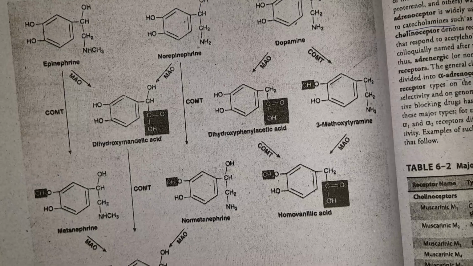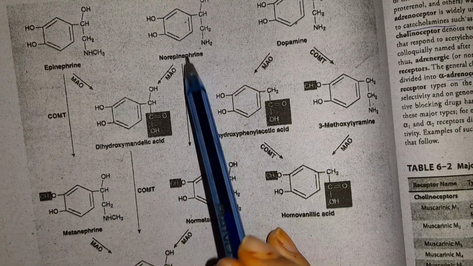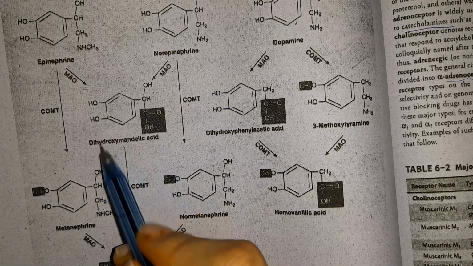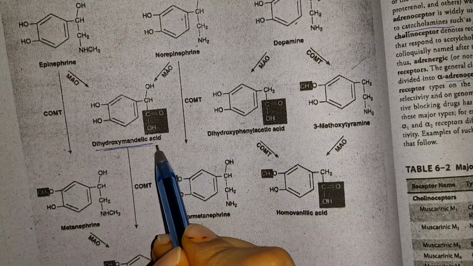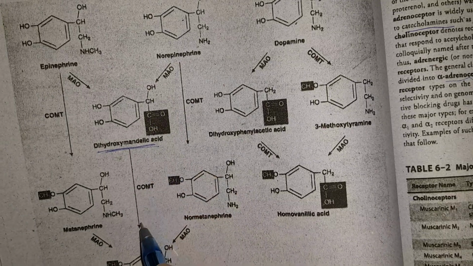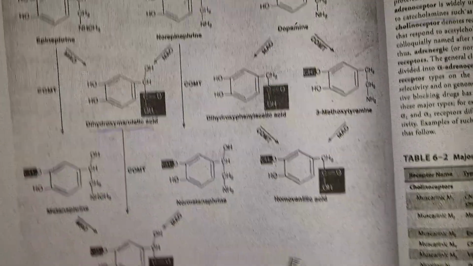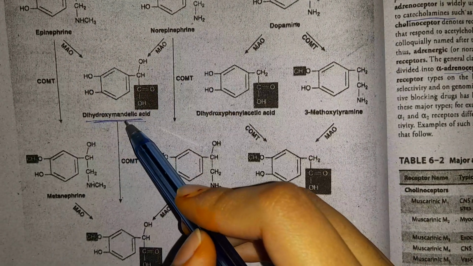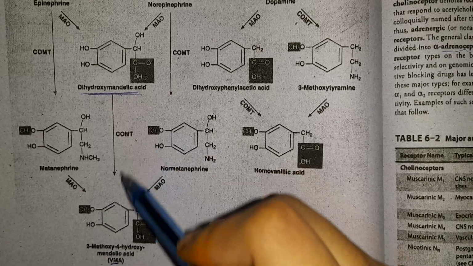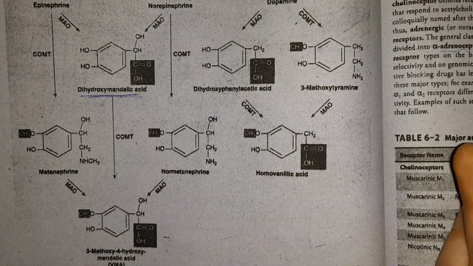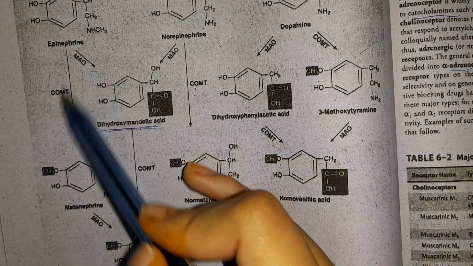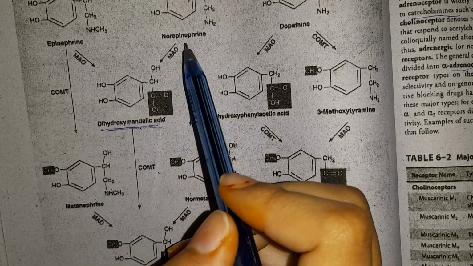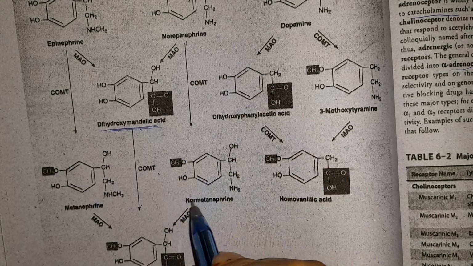But you have to remember that both enzymes will be involved in this reaction. So what happens if they are acted upon by the MAO enzyme first? They are converted into dehydroxymandelic acid, and after that the COMT enzyme converts them into vanillylmandelic acid. So MAO converts both of them into dehydroxymandelic acid, and COMT converts them into vanillylmandelic acid. But if they are first acted upon by COMT, epinephrine will be converted into metanephrine, and norepinephrine will be converted into normetanephrine.